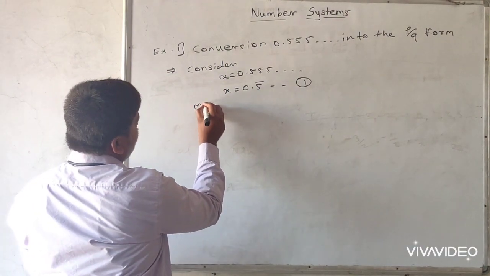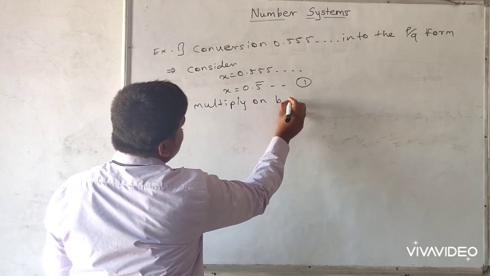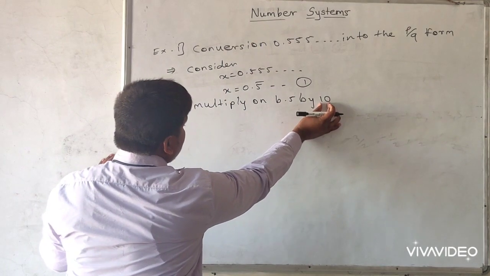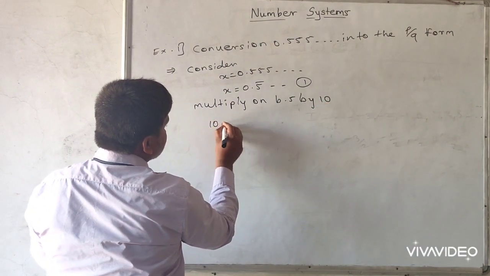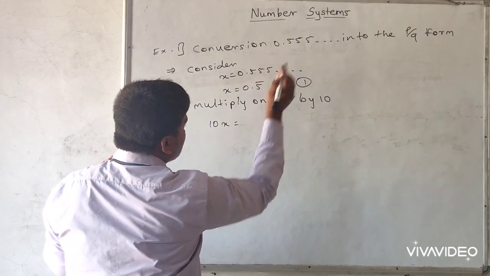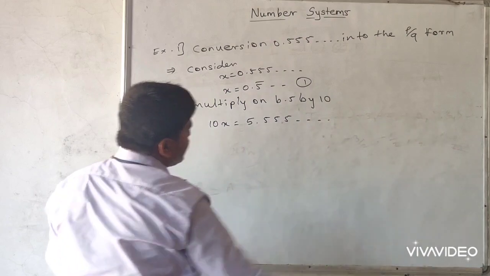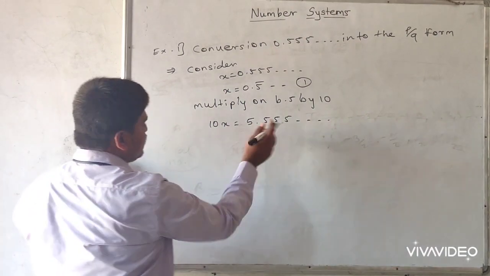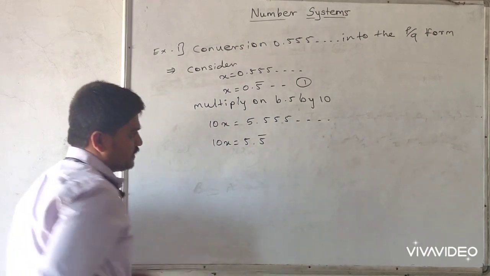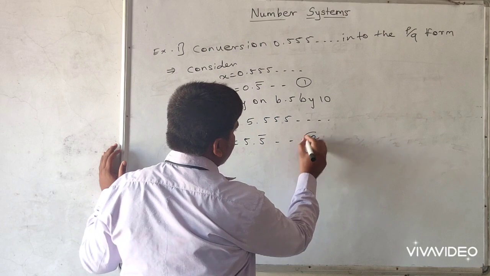So here we write, multiply on both sides by 10. Finally we get 10 into x, that is 10x, is equal to 10 into 0.55 up to dash, that is 5.555 up to dash. Directly we can write the shortcut, that is 10x is equal to 5.5 bar. So consider this is equation number 2.